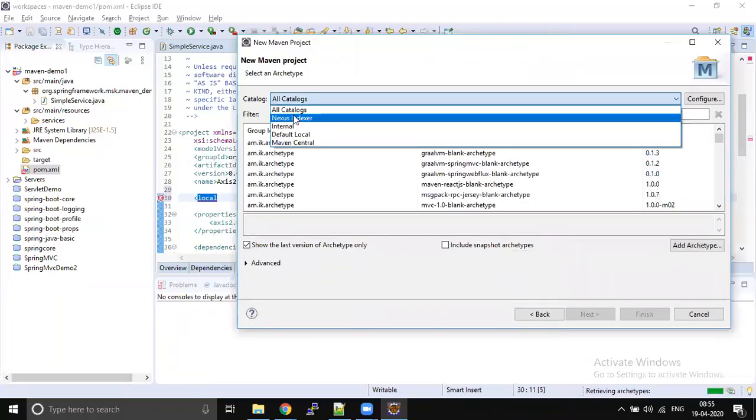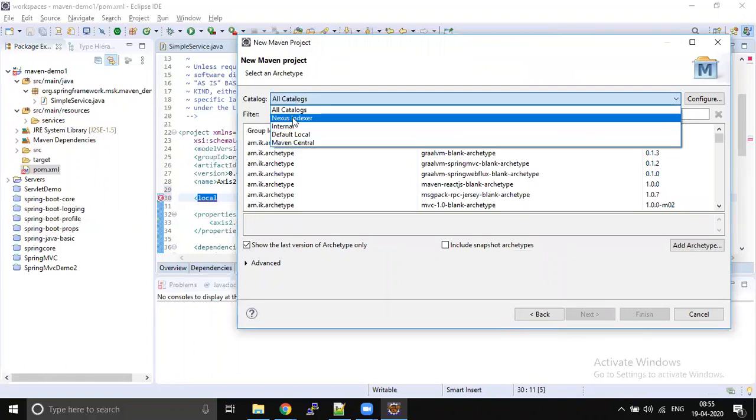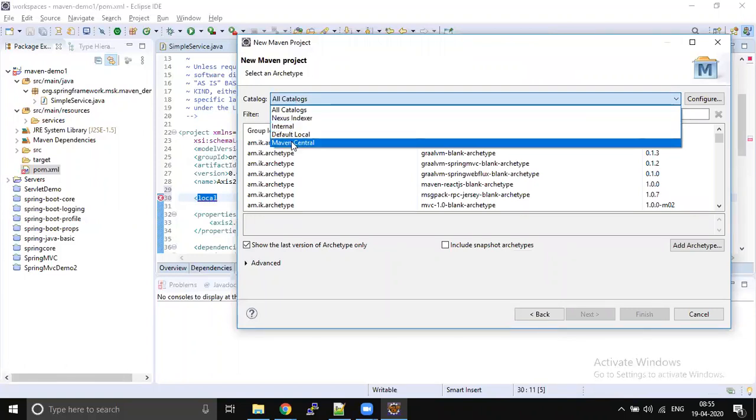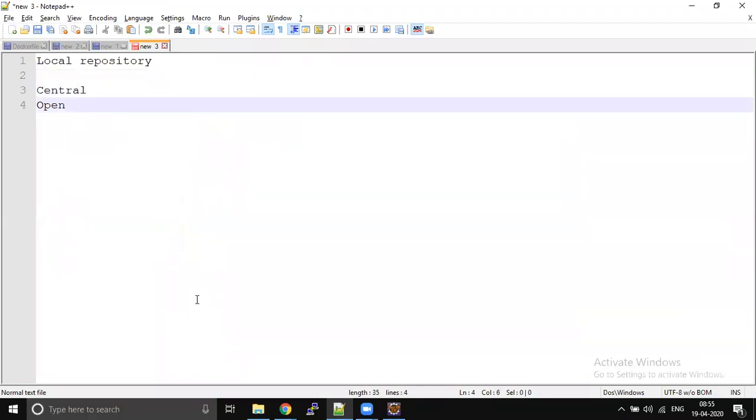We have Nexus, we have internal, we have Maven, right? Here, Nexus and Maven Central are examples of central repositories. These are open for the world, so any developer can access the central repository.